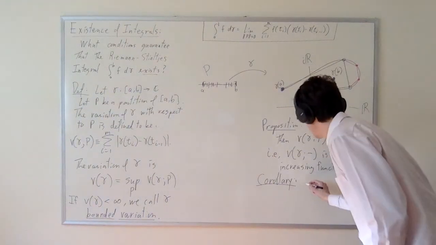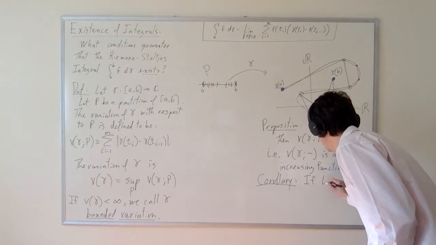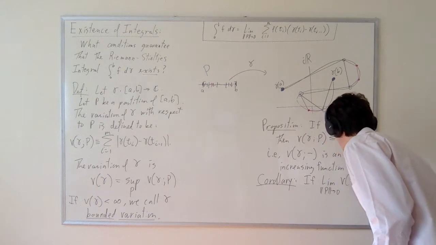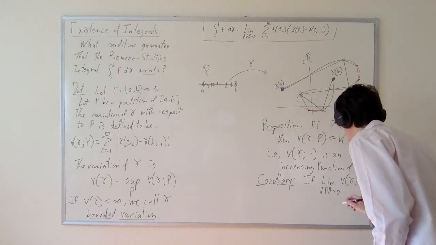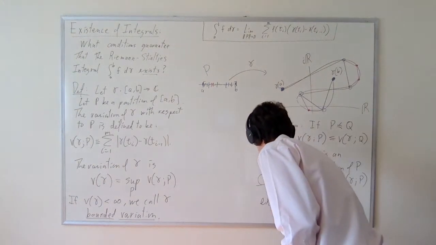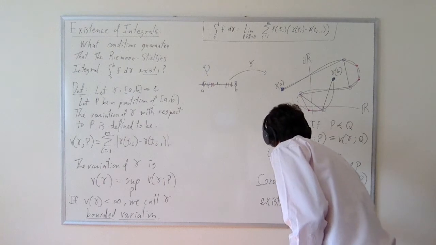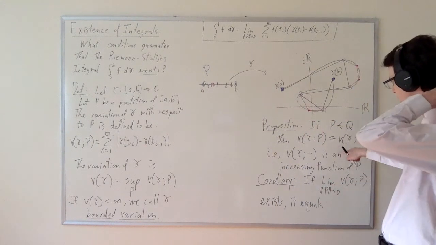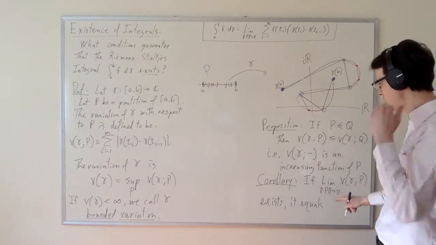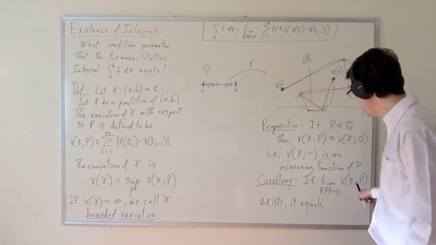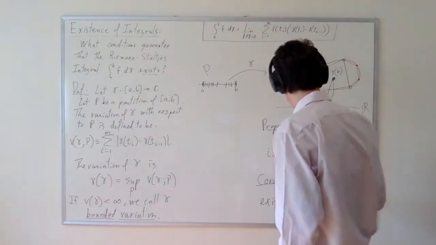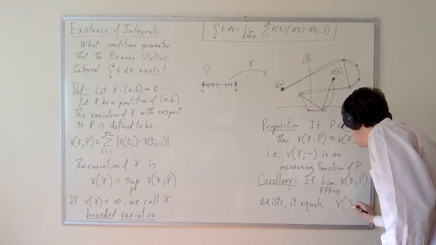So the corollary of this is if the limit as the partition norm goes to 0 of the variation with respect to P exists, then it equals the supremum. And we prove this in general about functions that are increasing functions in this sense. So it equals the supremum. Now, what is the supremum of this? It's by definition the variation of gamma. So it equals the variation of gamma.